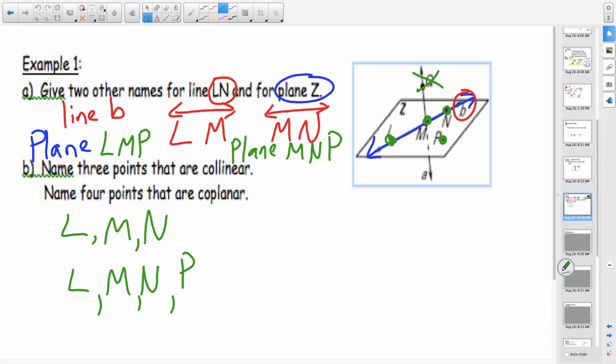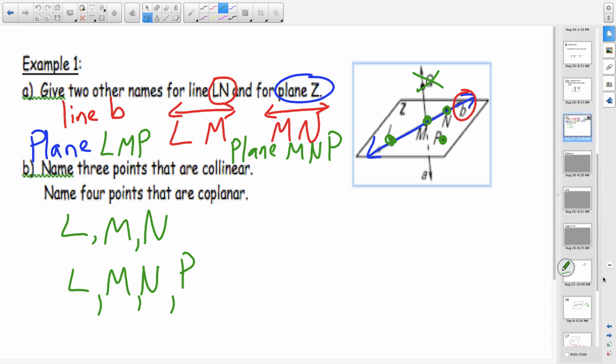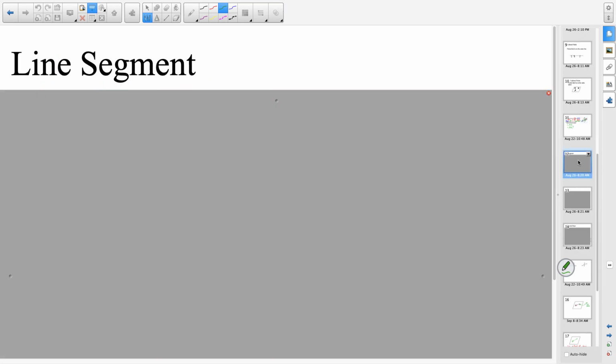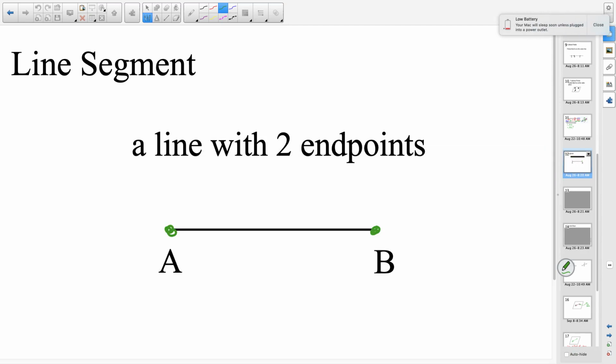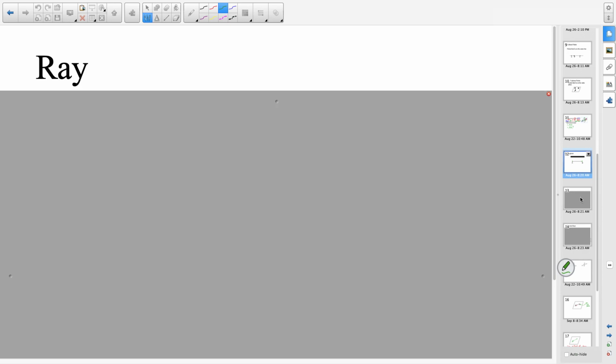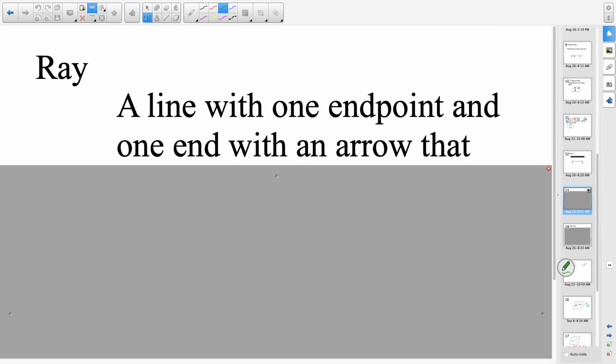All right, a couple quick building blocks to finish up talking about here. First one is the idea of a line segment. As we talked about in the opener, a line segment ends, so it has a beginning and an end point. It's a line with 2 endpoints. Points A and B. A ray has one endpoint and then goes one direction and continues that direction forever.